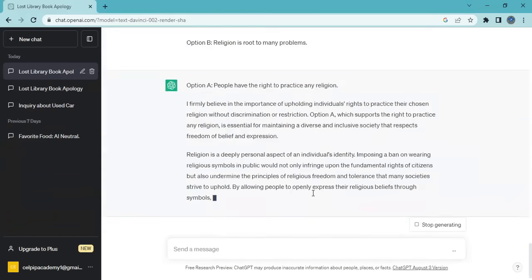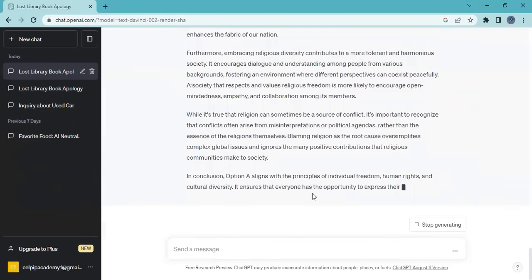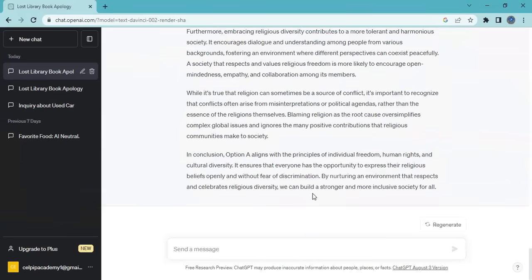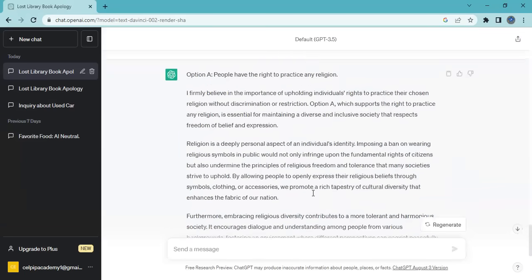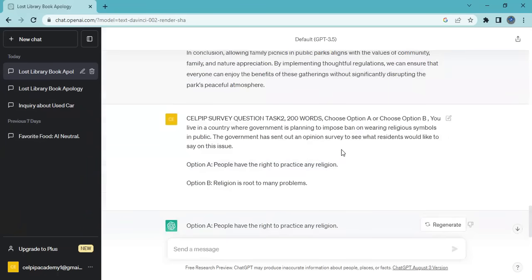Okay, ChatGPT has chosen option A, and it has written why option A is preferable to option B. Okay.